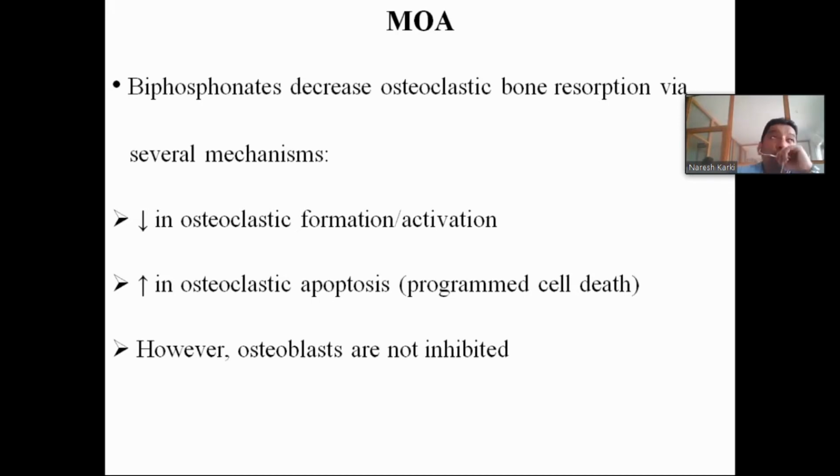So what is the osteoclastic activity? What are the osteoclasts and the osteoblasts? You know about it. Osteoclasts are the cells of the bone which are responsible for the destruction of the tissues or the cells of the bone, whereas osteoblasts are the bone forming cells.